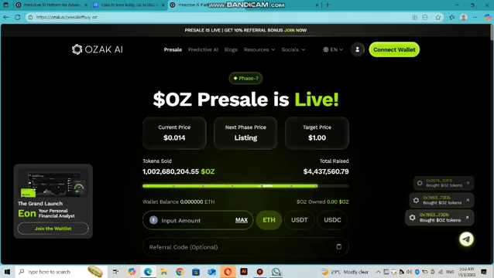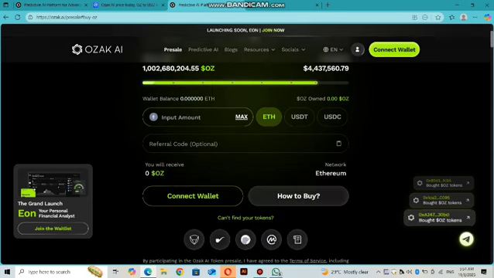The current price is 0.014, and the target price is $1. So you can see that you can purchase a token at the 0.014 price and in future you will get 1 USDT. Then you can see the tokens sold and tokens raised mentioned here. All you have to do is connect your wallet and then you will be able to purchase the token. Currently they are in phase 7. You can get the token with Ethereum, USDT or USDC, and then you just need to connect your wallet, input the amount, and you are going to get the token.